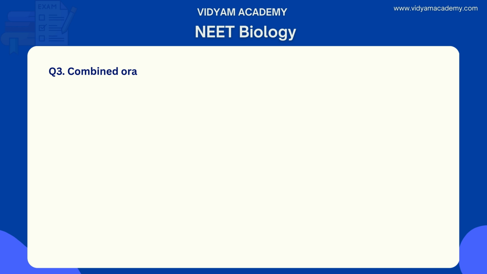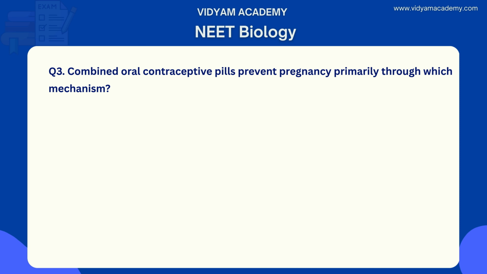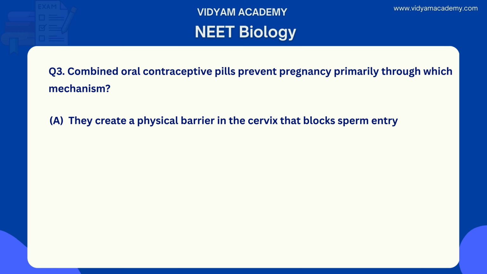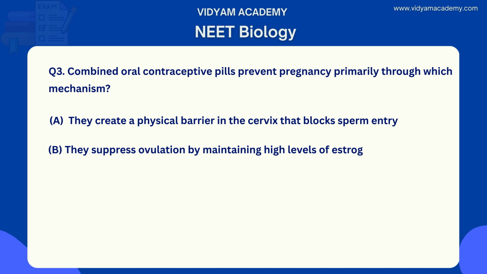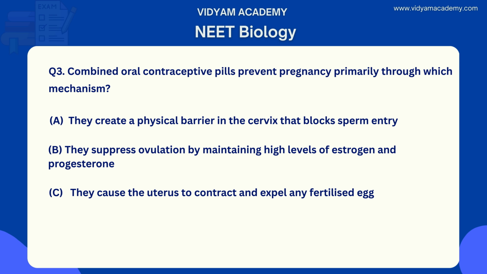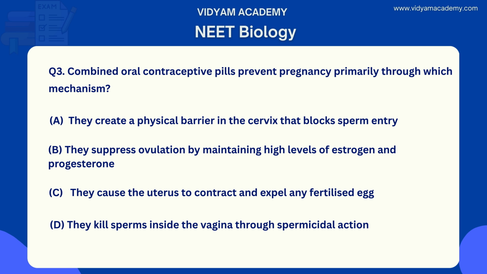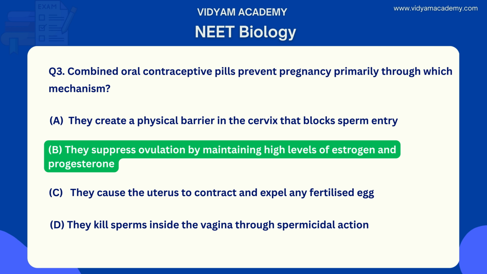Next, question number 3. Combined oral contraceptive pills prevent pregnancy primarily through which mechanism? Option A, they create a physical barrier in the cervix that blocks sperm entry. Option B, they suppress ovulation by maintaining high levels of estrogen and progesterone. Option C, they cause the uterus to contract and expel any fertilized egg. Option D, they kill sperms inside the vagina through spermicidal action. What is the right answer for this question? Option B is the right answer.